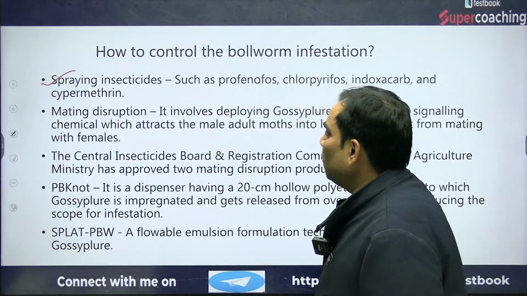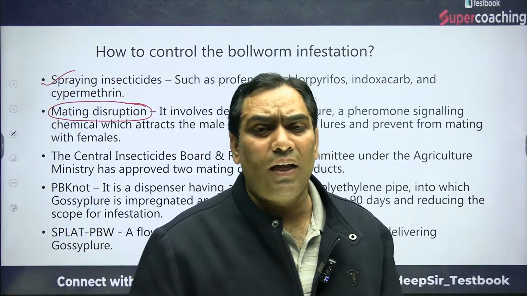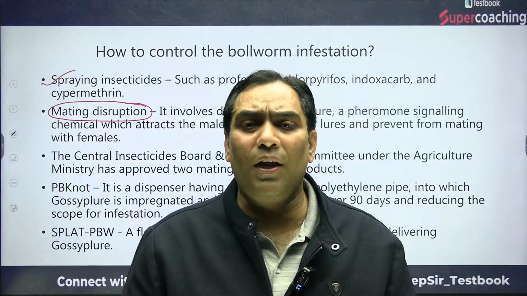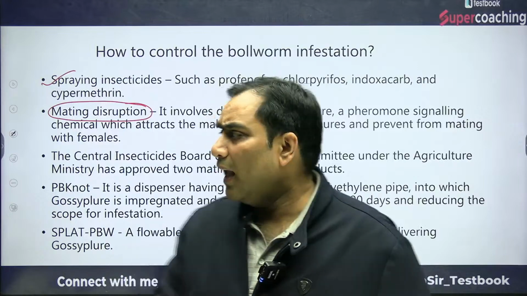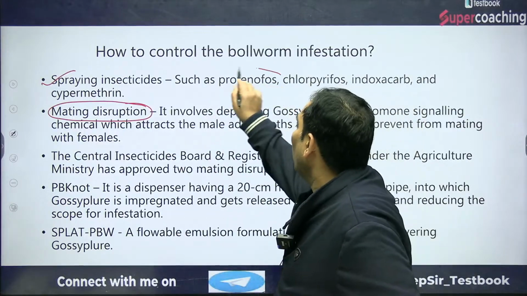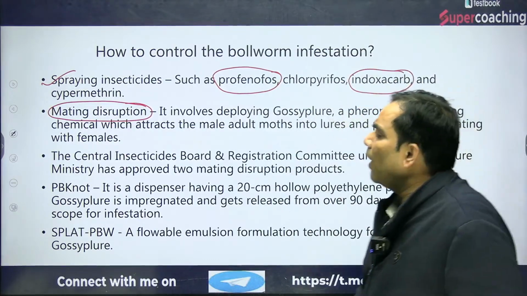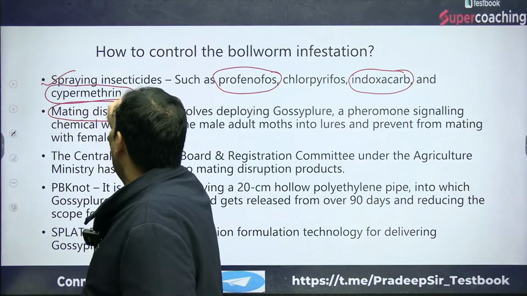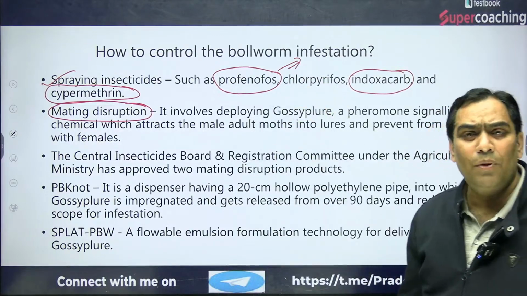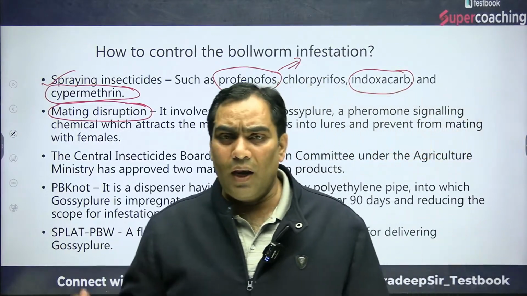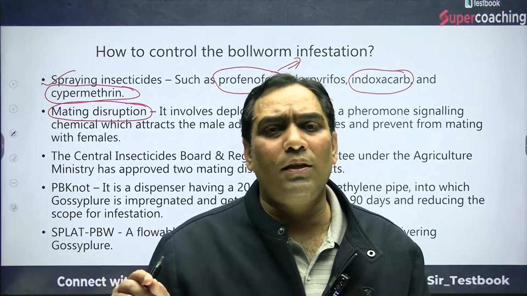And there is a need to disrupt the mating of these insects, so that their population cannot increase. Very first, there is a need to spray insecticides, and that spray may be in the form of profenofos, indoxacarb, or cypermethrin, etc. These are the names of the insecticide sprays which can be used by the farmer to eradicate the attack of insects in order to increase the productivity.